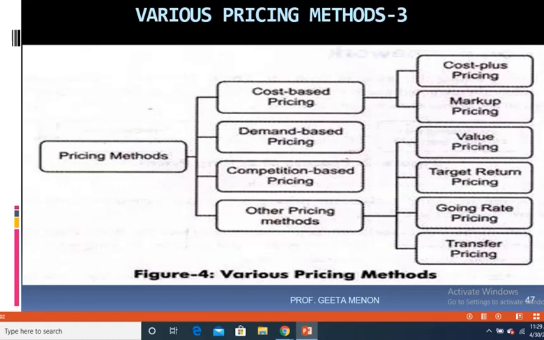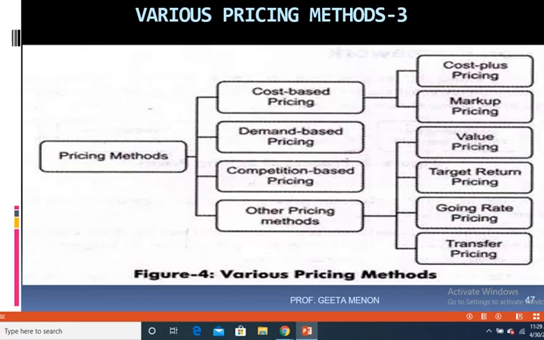Now let's understand skimming price. Skimming means actually skim the milk or skim the cream. These kind of terms are used for skimming price. Now what is skimming? Skimming means taking the cream of the market, that is exploiting the market when the time is very right.